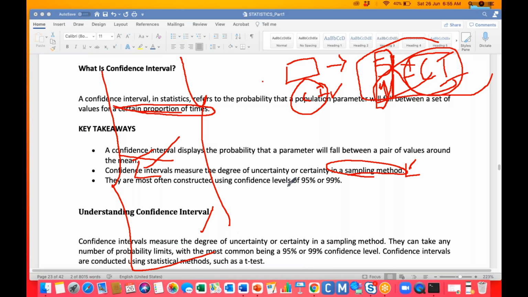Whenever I start the sampling methods, I will definitely explain the confidence intervals. But this CI indicates that whenever you talk about the population with reference to the sample data, you need to consider the CI data. Got it? You have the sample data, you don't have the population data. If you want to talk about the population data with the help of the sample data, you need to use the confidence intervals. We should use the CI data. That's what I'm trying to explain, but you need to understand more about CI in future concepts. Got it?